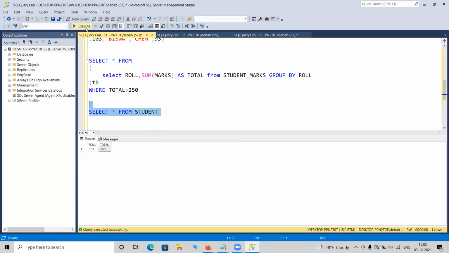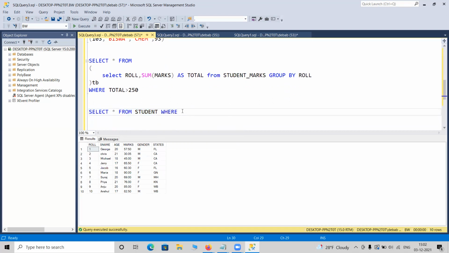Let me take a look. Who got greater than 80 in at least one subject? I do not need all the marks, greater or less than 80. You can find this type of question in the exercise. I am interested only in the people who got 80 or greater.